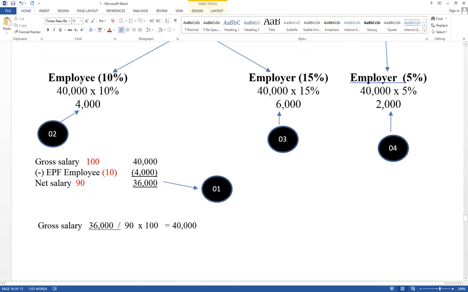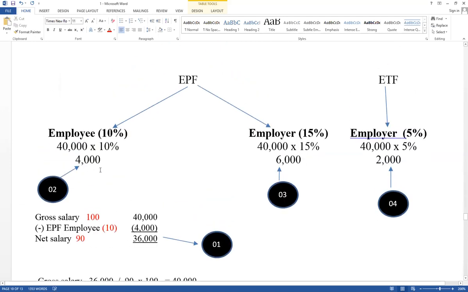Contribution of employee 4,000: salary account debit, EPF payable account credit. Step number 1 is recorded already, so now no need to record it. Step number 2, 3, 4 should be done. Step number 2, contribution of employee, part of salary. Therefore, salary account debit, EPF payable account credit. Record second step, third one and fourth one.